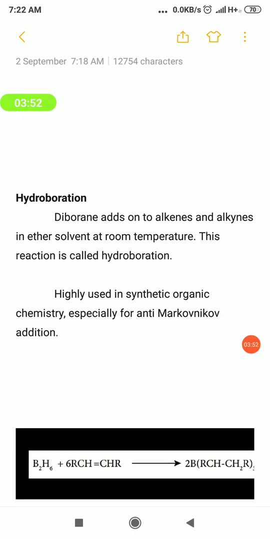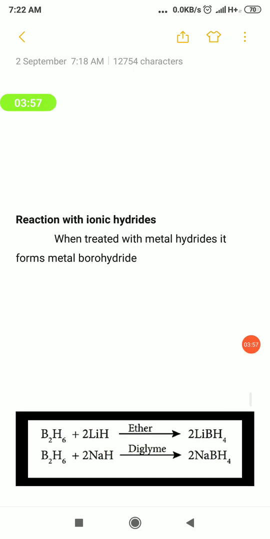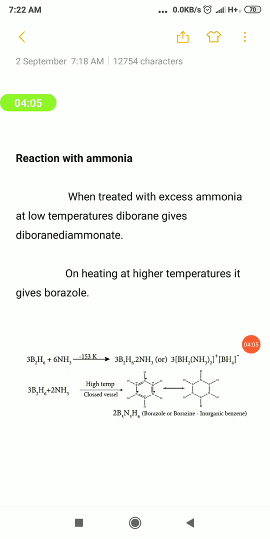Then hydroboration, the reaction of diborane with multiply bonded molecules, follows anti-Markovnikov addition. With hydrides it can form borohydrides, lithium borohydride and sodium borohydride respectively. And with ammonia at low temperature it forms diborane diammoniate, whereas at higher temperature it forms inorganic benzene, that is borazine or borazole. So with this the chemical properties are over.